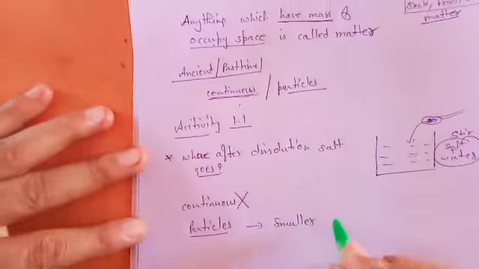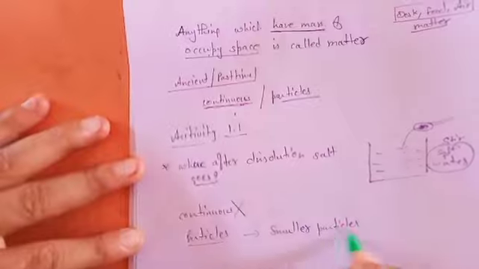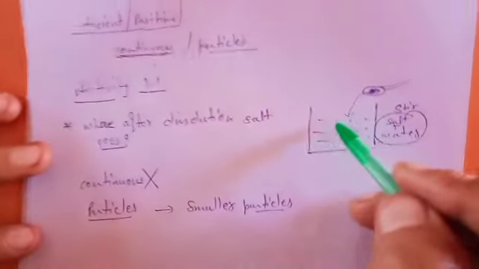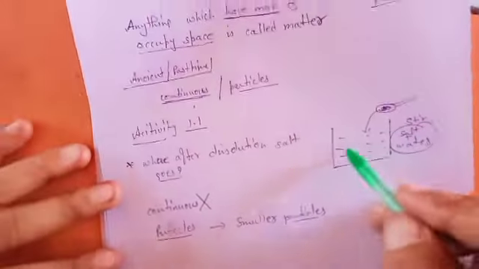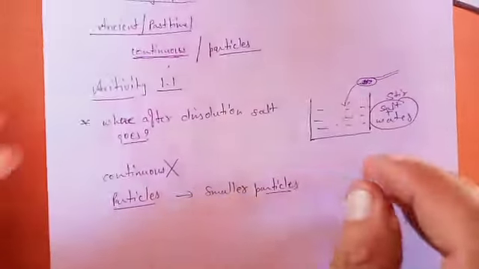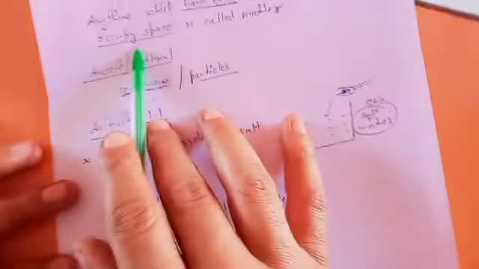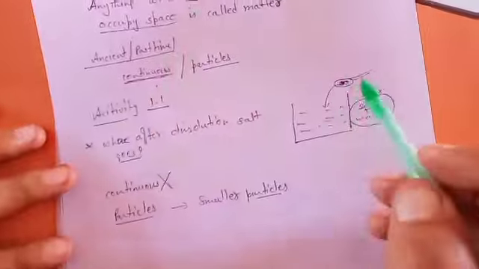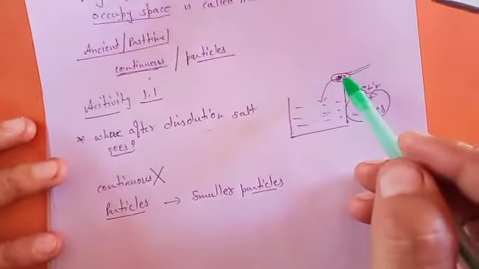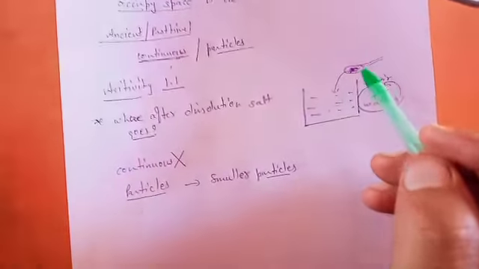So that's what happens with the salt: when we put that salt into water, it breaks down into very small pieces and gets dispersed, okay, and gets dissolved in the water. That's why it becomes invisible after dissolving. This proves that salt, which is a matter because it has mass and occupies space, is made up of very small particles.